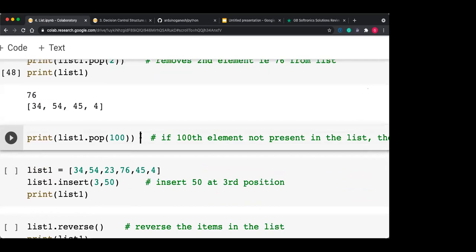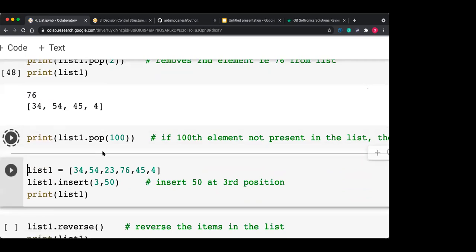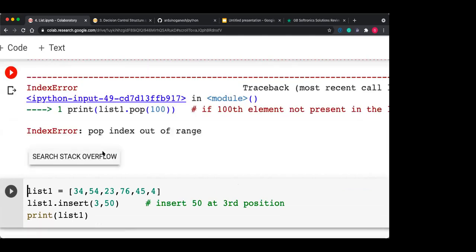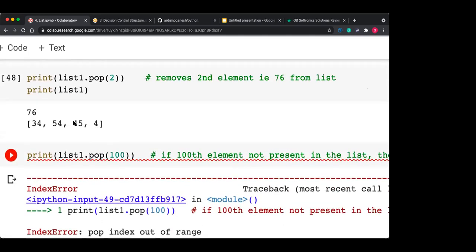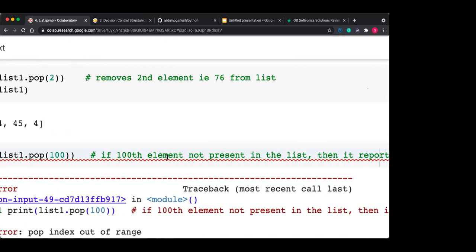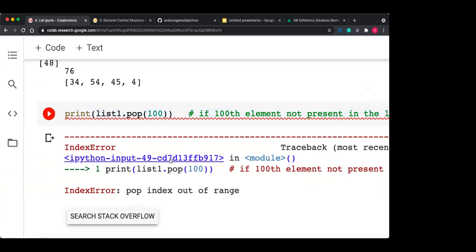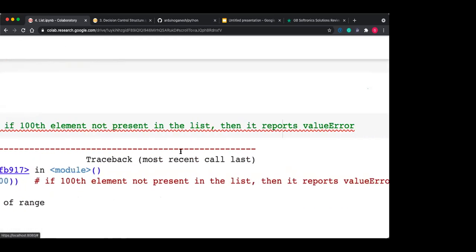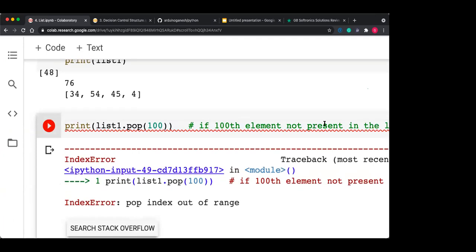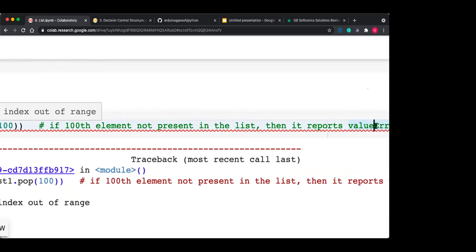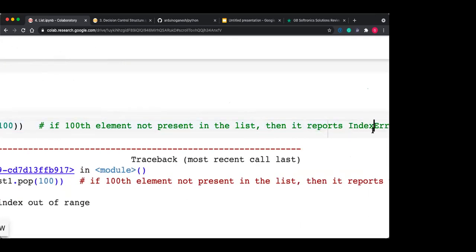Okay, pop 100: 100 is an index which is not available in this list. So if the 100th element is not present in the list, then it reports an index error. There was a typing mistake earlier, it reports the index error.